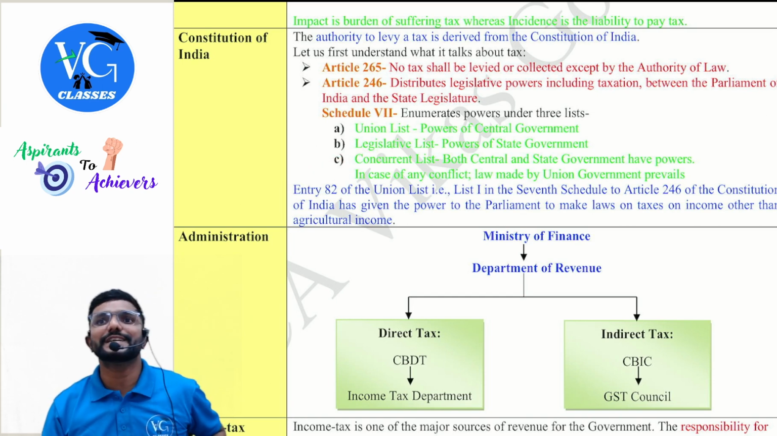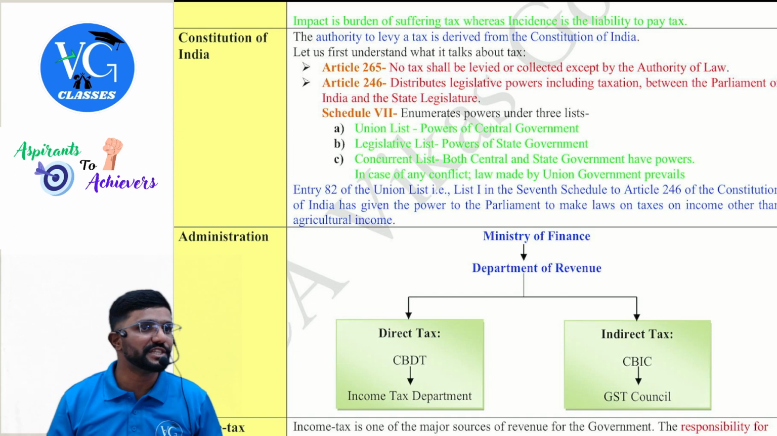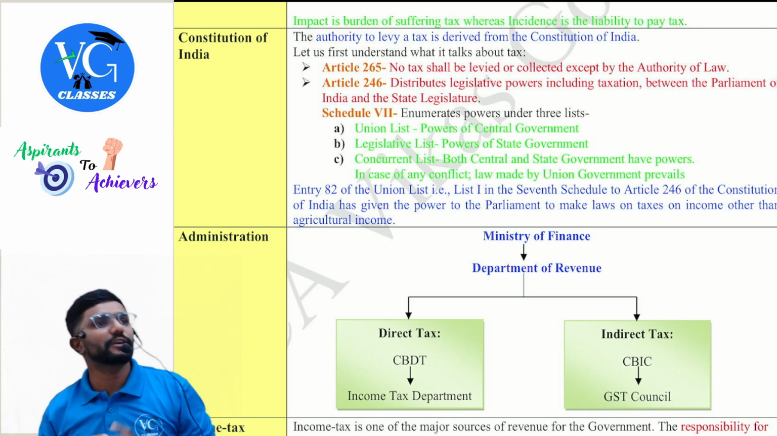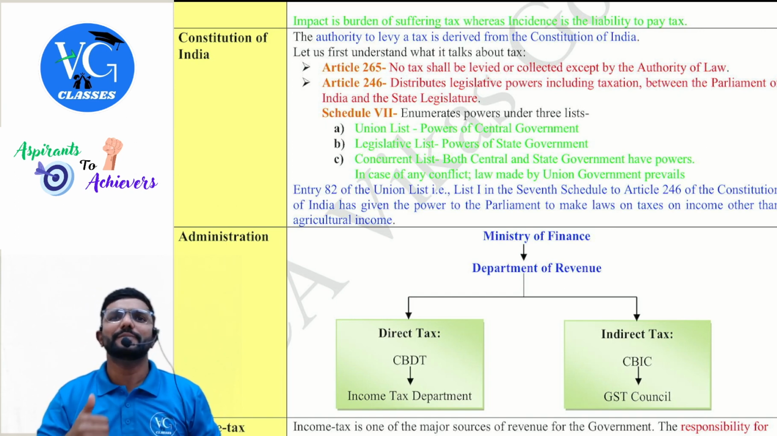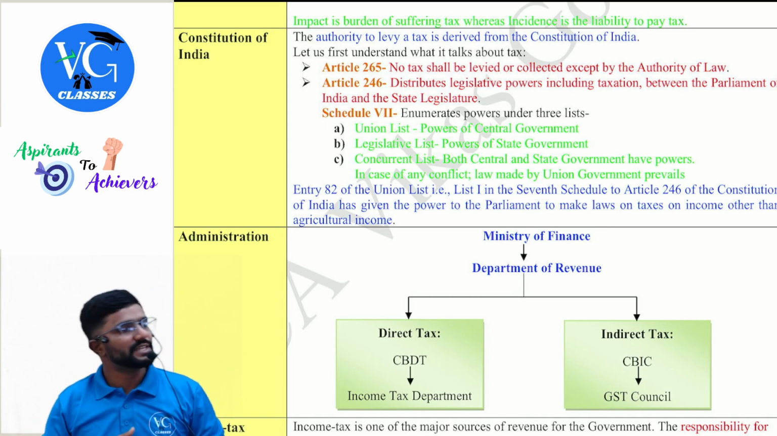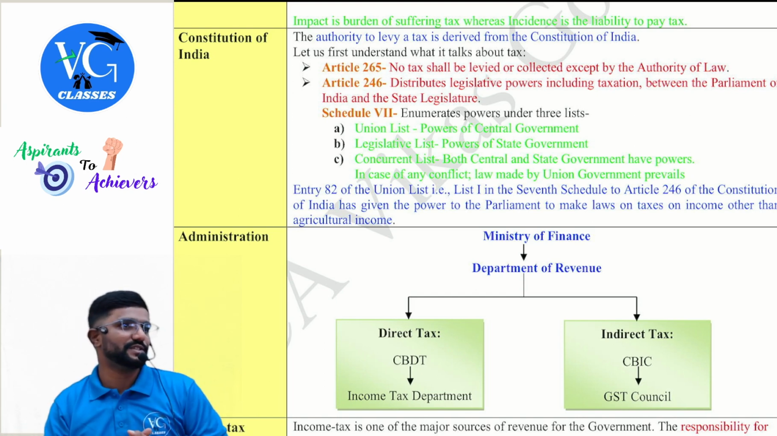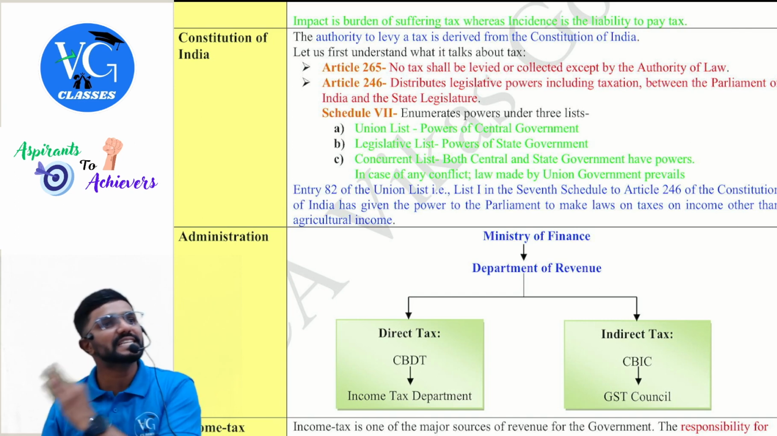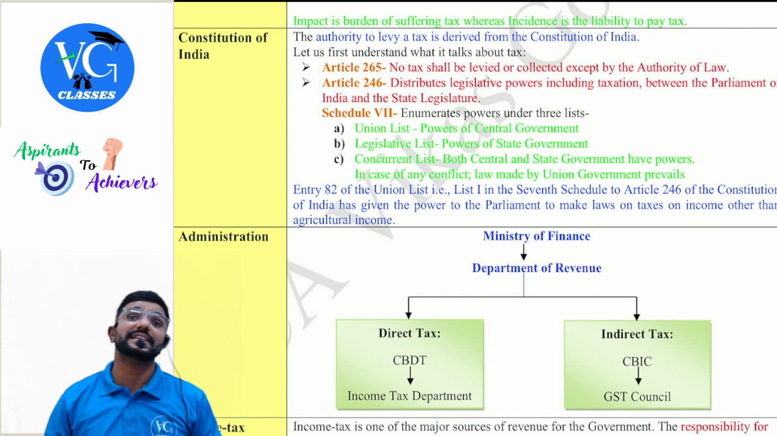Both central government and state government have power here, especially GST. The CGST Act is made by whom? CGST, IGST, Compensation to States Act, UTGST are made by the central government. Whereas SGST is made by each and every state. Yes, sir. So both have the power. If it is an intrastate supply, CGST plus SGST would be levied. If it is an interstate supply, IGST would be levied by the central government.